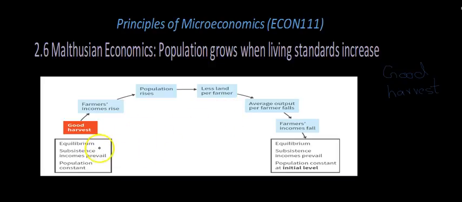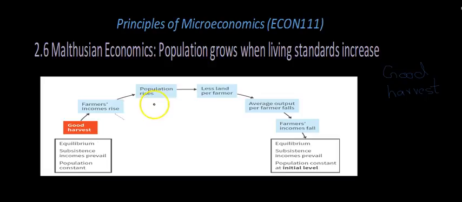So what actually happens is that there is an equilibrium. What happens is that a good harvest causes the incomes to rise. So basically when there is more production, then the farmers would be able to sell more, and that means that their incomes will rise. So first of all, income rises. Income rise means that your living standard increases. So basically a good harvest causes living standards to increase because the farmers' incomes rise.